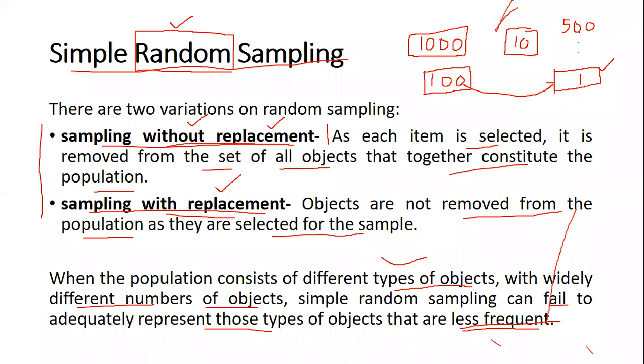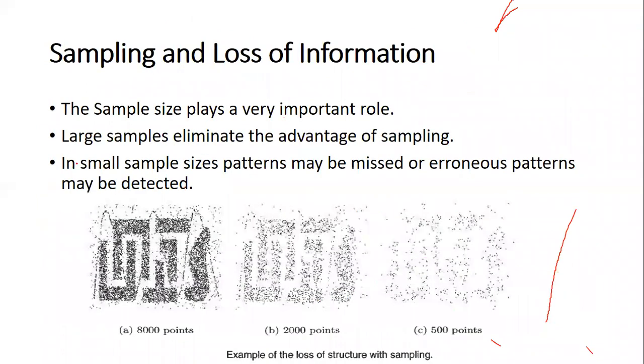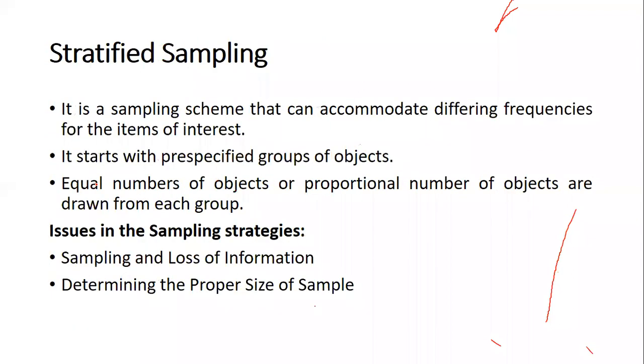So therefore, we now move on to the next one, which is stratified sampling. Now, what is stratified sampling? This stratified sampling is a scheme that can accommodate different frequencies of items of interest.